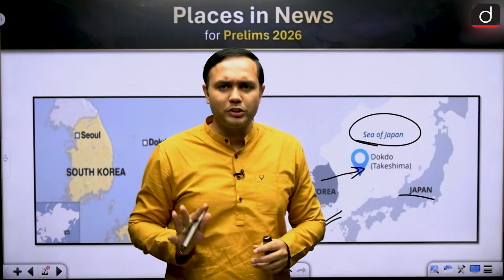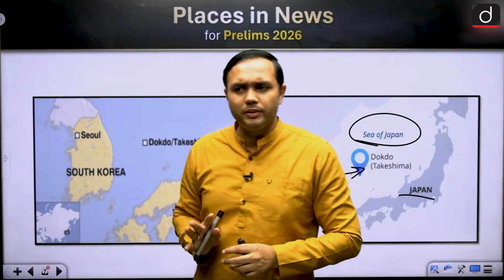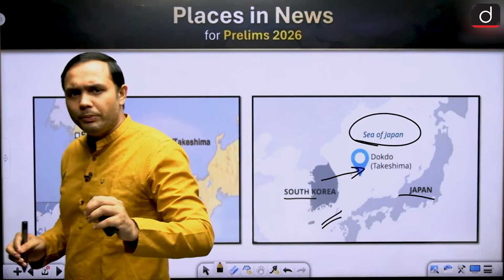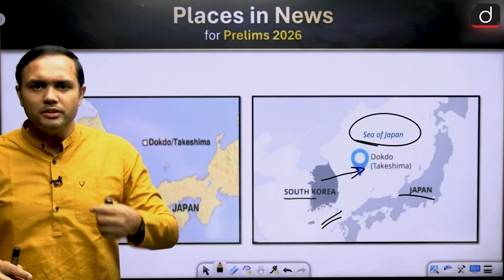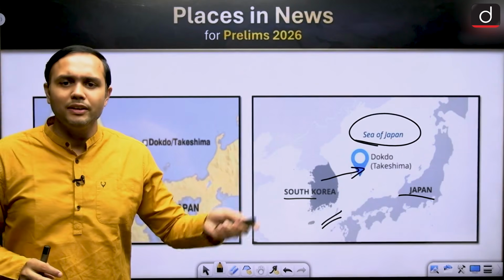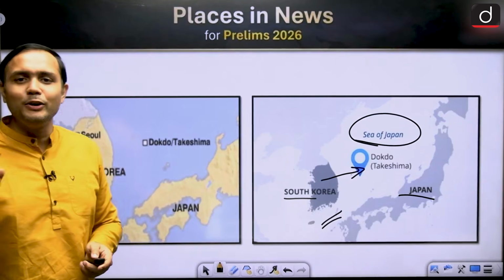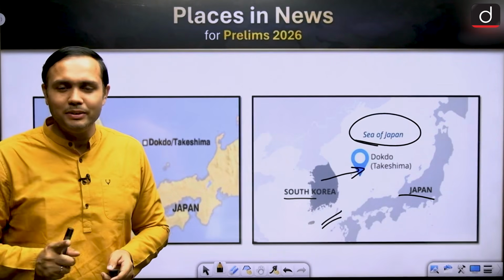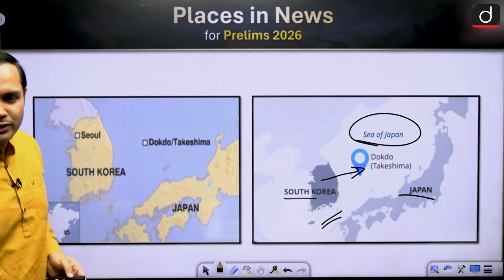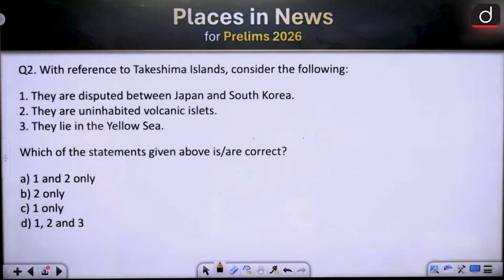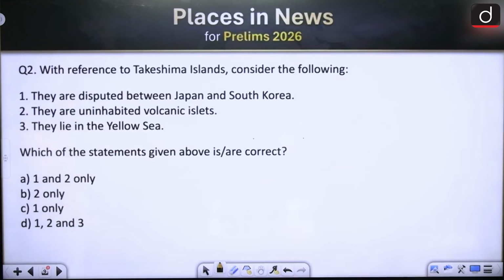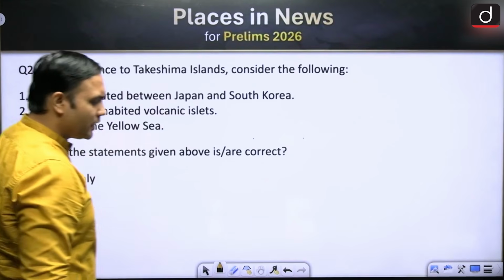They do not have any freshwater source. Mostly there are very few people situated in these lands, right? But they have strategic importance, they have economic importance, hence we are looking at them, and they are not with China and any of its neighbors, but Japan and South Korea. All right, so let's look at one of the questions from this particular section. All done. Shall we look at the next one?